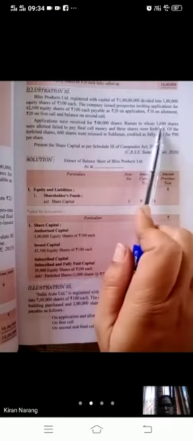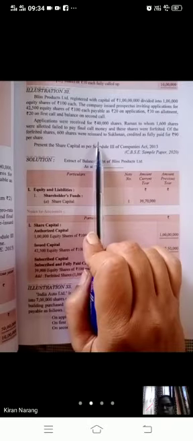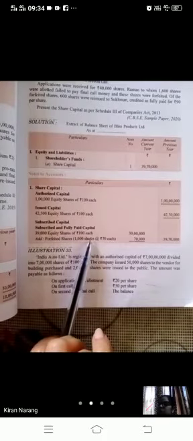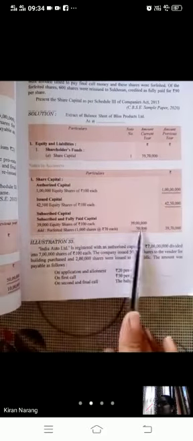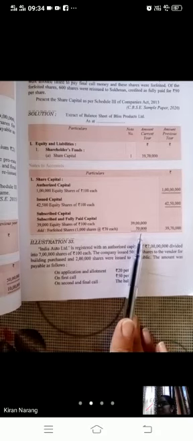So how many shares have we cancelled? Only 1000. 40,000 minus 1600 plus 600 reissued. So 39,000 shares we are already having. This will be 39,000 shares on which we have received the money.